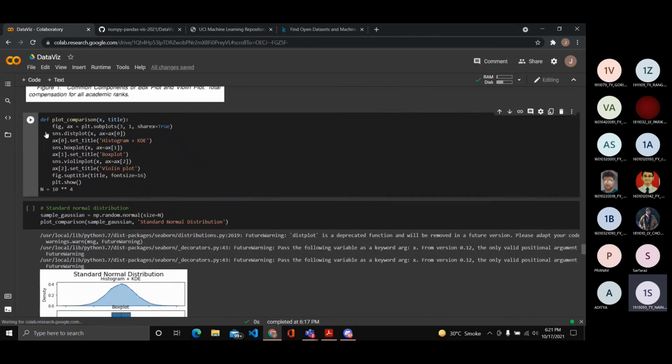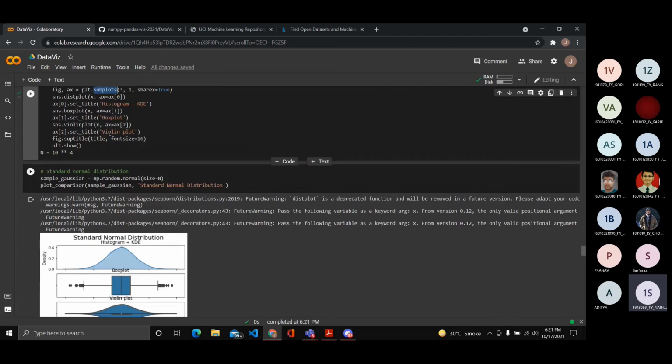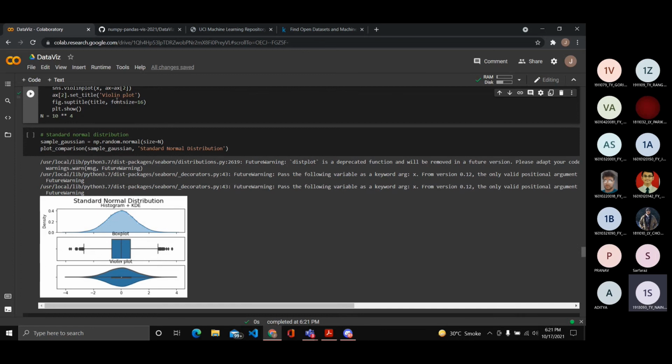We can use this function to plot three things at once. To explain, I'm using subplots of matplotlib to generate 3x1 plots like this. The first plot would be the histogram and KDE achieved with this plot of Seaborn. The second is the box plot, and third is finally the combination of both, the violin plot.